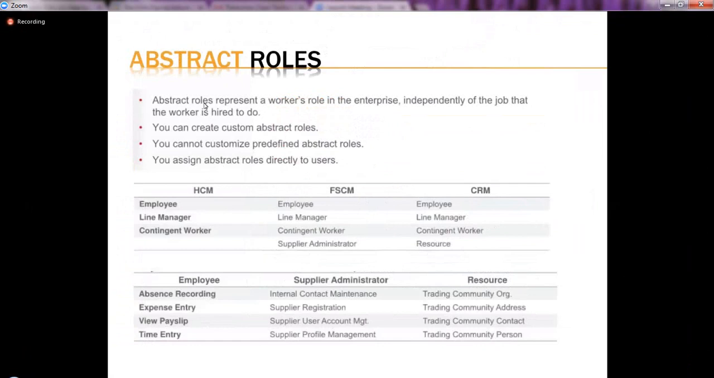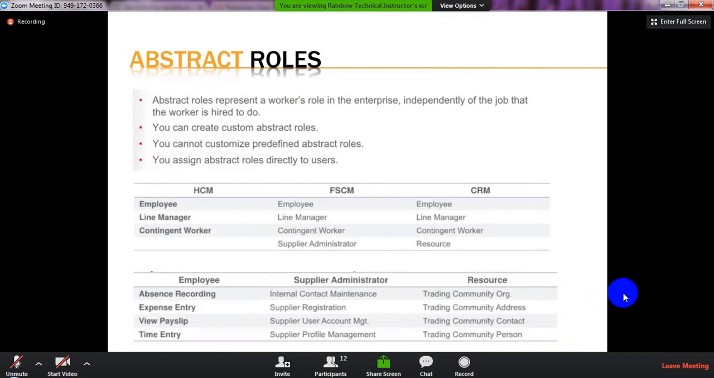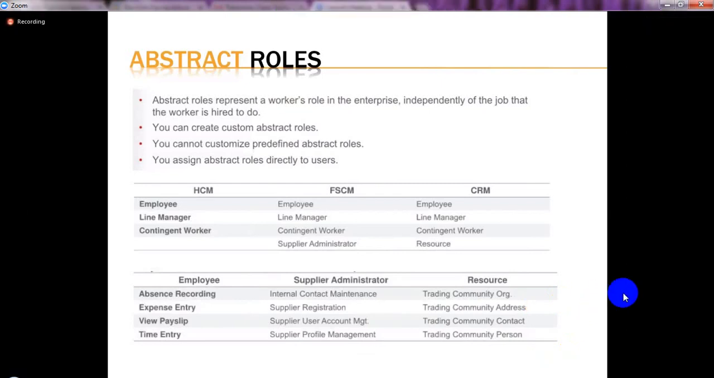Abstract role represents a worker's role in the enterprise independent of the job the worker is hired to. Most of the roles we have defined are based on the job. The job can be human resource analyst, human resource specialist, financial analyst, or a financial manager, something like that. Everything is based on the job, but there are some roles independent of a job, roles that will exist in any company. What are those roles?